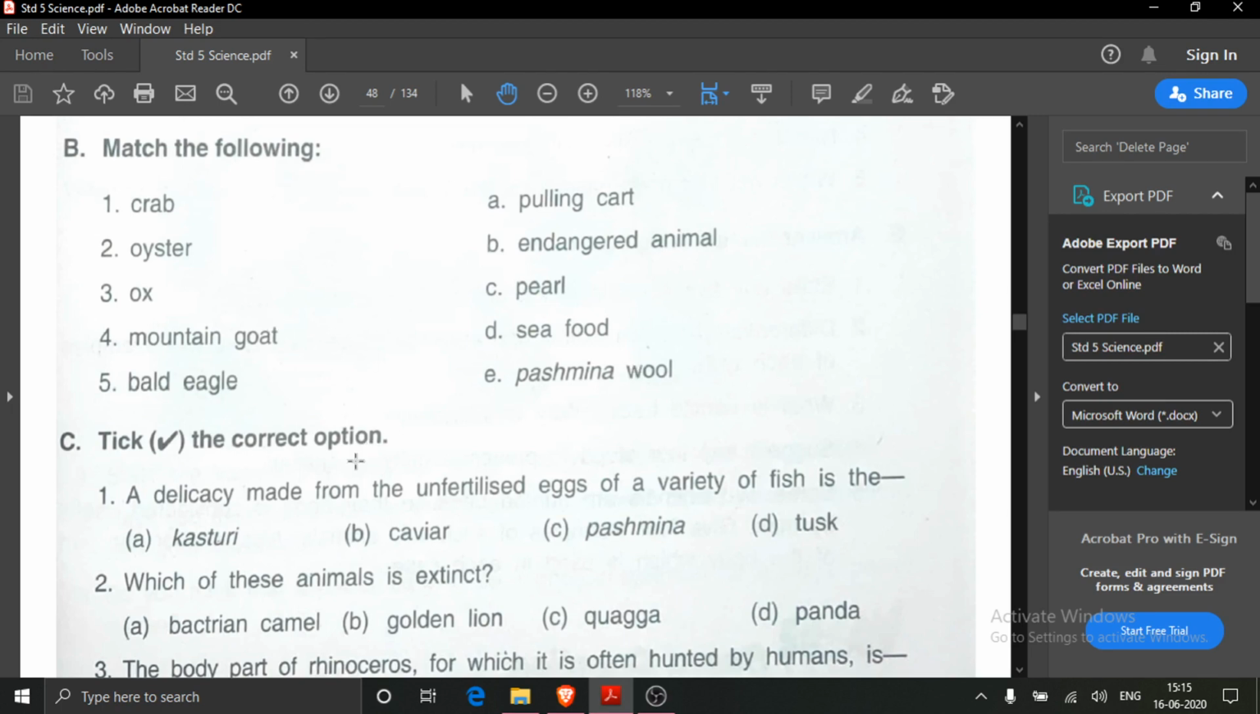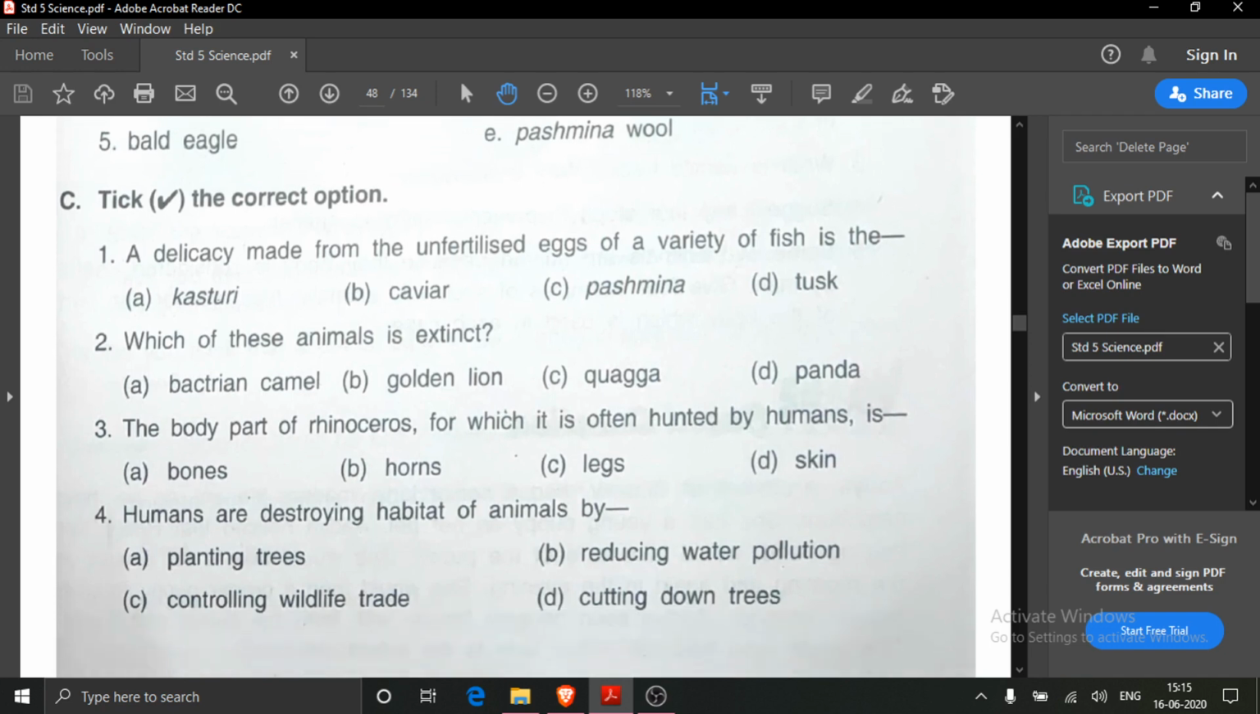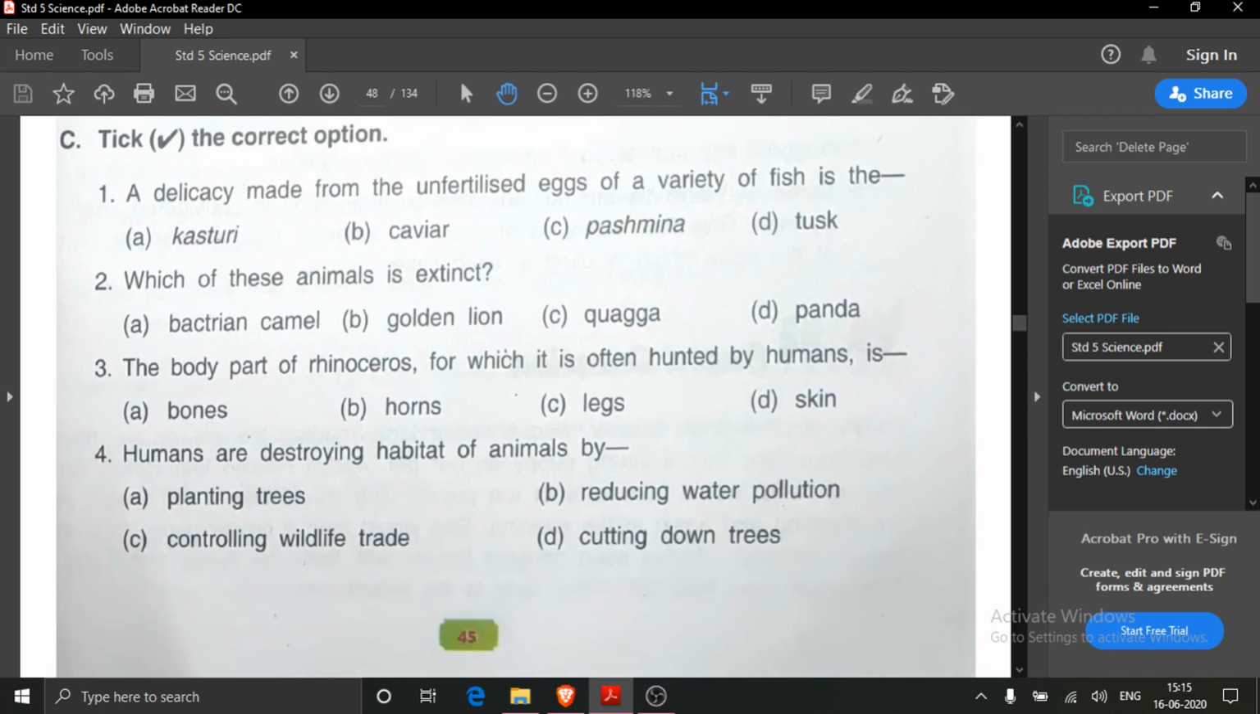Now come to the MCQ part. That is, tick the correct option. First one you see, a delicacy made from the unfertilized eggs of a variety of fish is the, four options are given: kasturi, caviar, pashmina, tusk. What will be the right answer? Yes, it is B number, caviar, C-A-V-I-A-R.